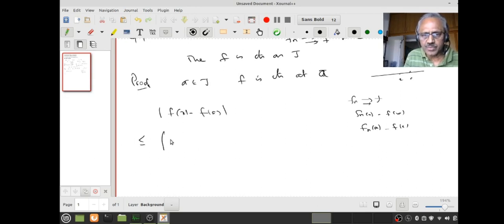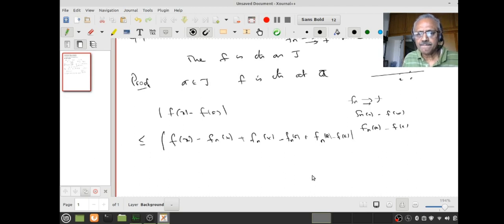Right, add and subtract. So what we will do, I will write Fx minus Fnx. Since I have subtracted, I have to add Fnx, and for Fa I have to add and subtract as well: Fna minus Fa. This is clear why I wanted this, because there is a minus Fa, that means I have to take Fna minus Fa, and since I subtracted, I have to add, and since I added, I have to subtract. Is it clear? This is an equality actually.